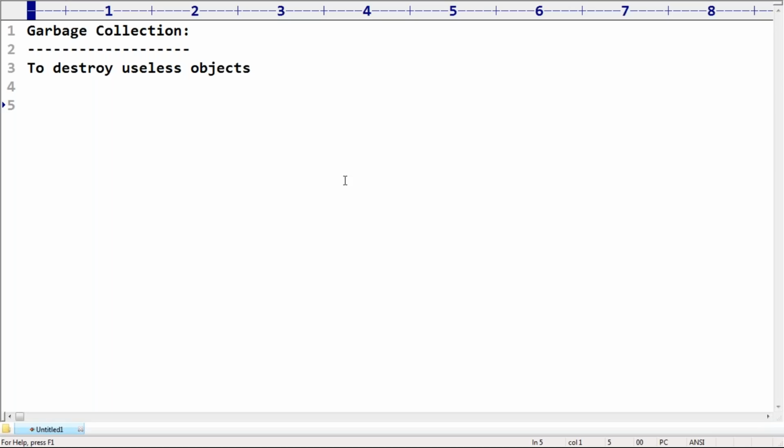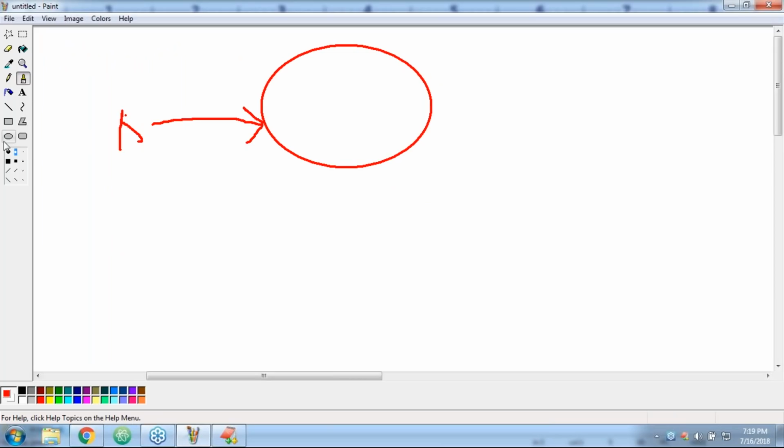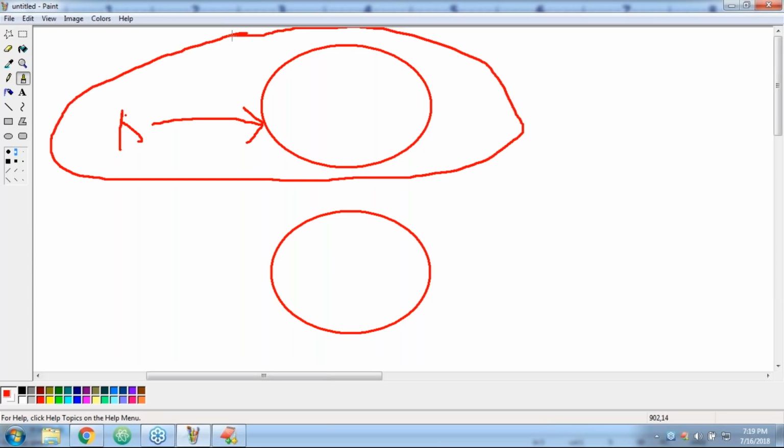Now my question is, when do we say that an object is eligible for garbage collection? The garbage collector is going to destroy useless objects. But when is an object eligible for garbage collection? Very simple. If the object doesn't contain any reference variable. Suppose I have an object, and s is the reference variable for this object. Now I have one more object. Can you please tell me, is the first object eligible for garbage collection or not?